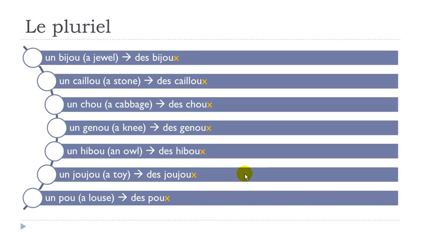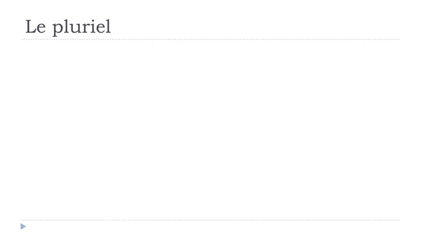So the good thing, if you remember carefully what I've been introducing so far, is that for the main group of words you only need to add s at the end, and you don't pronounce the s. For the exceptions, like these ones here, you will have to add this x at the end, but still you won't pronounce the x. But still, as usual, we've got exceptions.